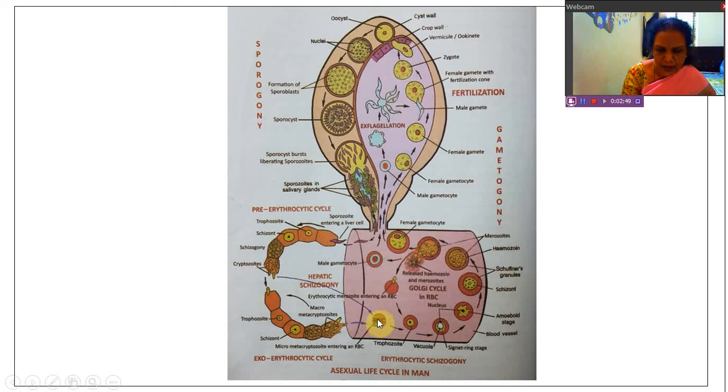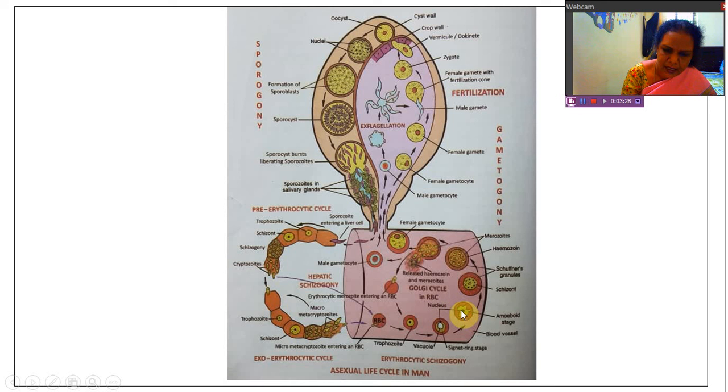So here micrometacryptozoids or second generation merozoids entered into RBC, and in RBC they are undergoing changes like this. They developed vacuole. Now it is like a finger ring, which is called signet ring stage. This is the signet ring stage. Then they lose the vacuole, develop pseudopodia. Now it is called amoeboid stage. After amoeboid stage, they feed on the contents of the RBC. At the amoeboid stage, with the help of the pseudopodia, they move and feed completely on the RBC.